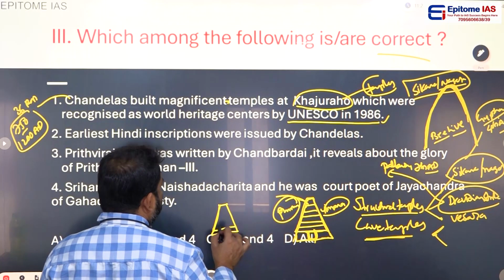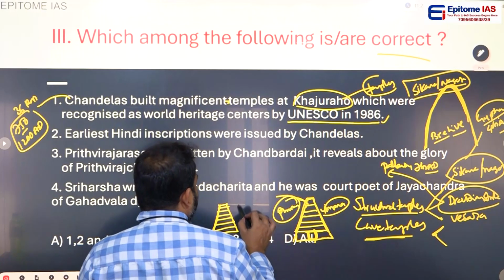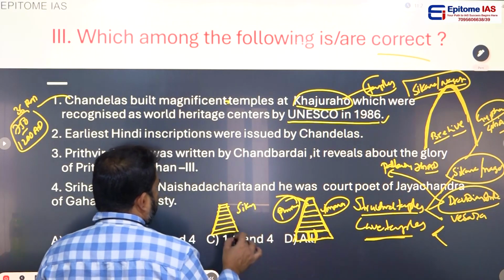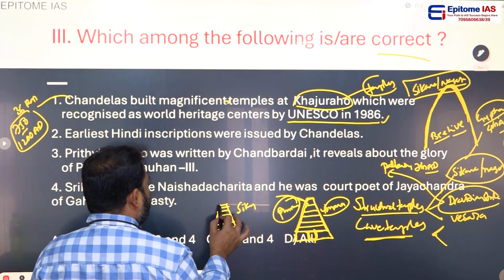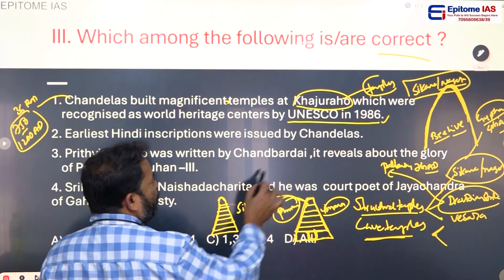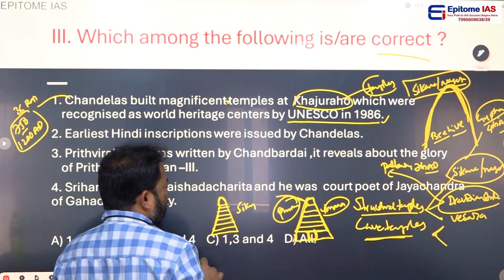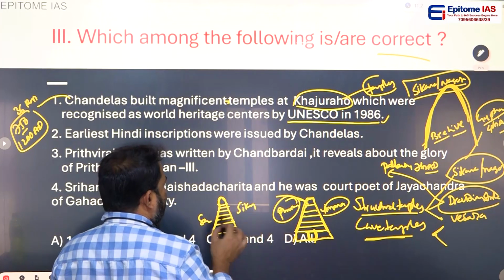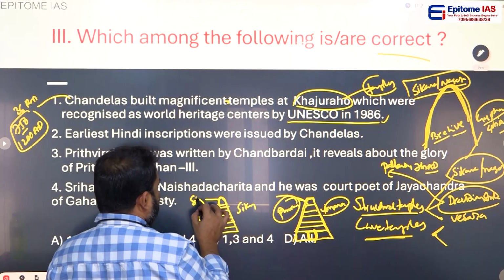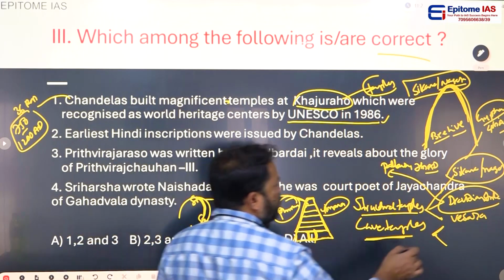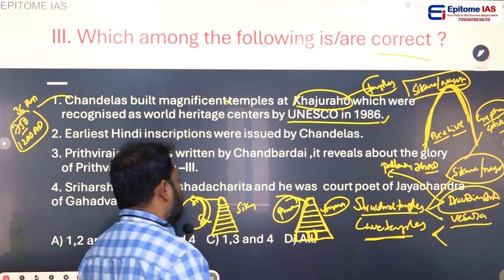Both Shikara and Dravida. And see the board. This is Dravidian style, this is Shikara style. Same like pyramid, and whereas the top looks like this. The top is Shikara, above this pyramid shape. This is South Indian style Dravida. This is what is called Shikara style. The mixing of both Shikara and Dravida is called Vesara. Am I clear? Yes.